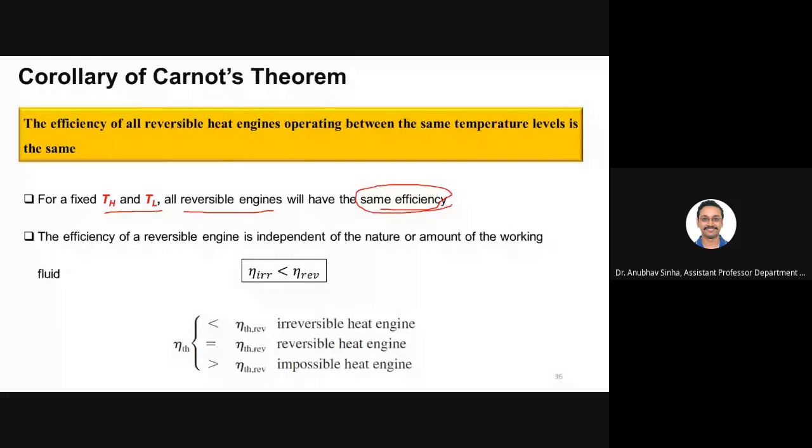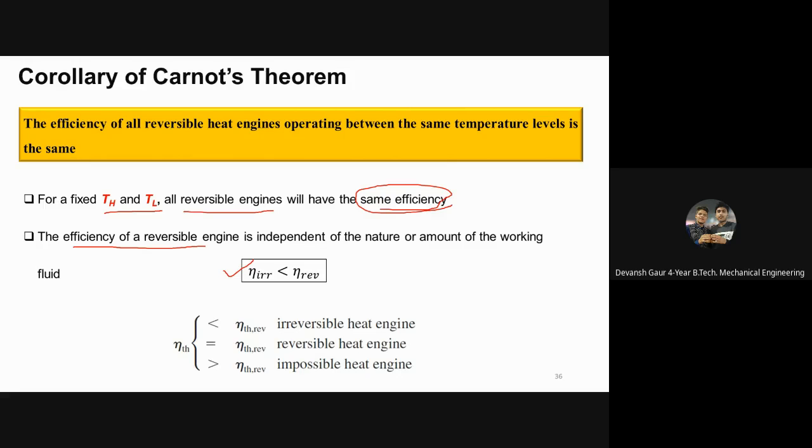Now, the efficiency of a reversible engine is independent of the nature and the amount of working fluid. This is also a consequence that for any fluid or any mass of fluid you use, the efficiency of a reversible engine will be maximum, and it will be higher than that of an irreversible engine. Is this clear to everyone?